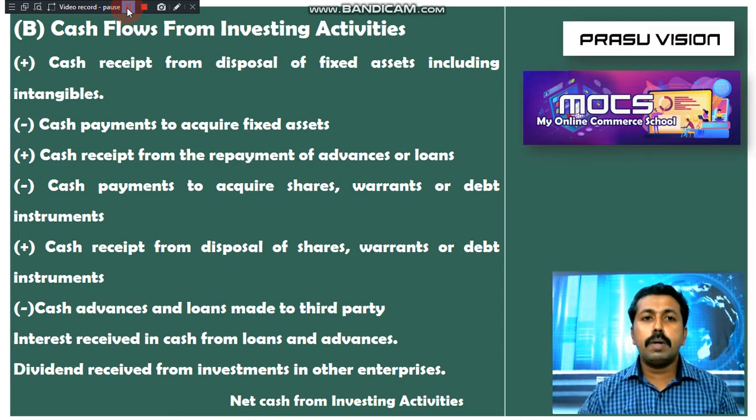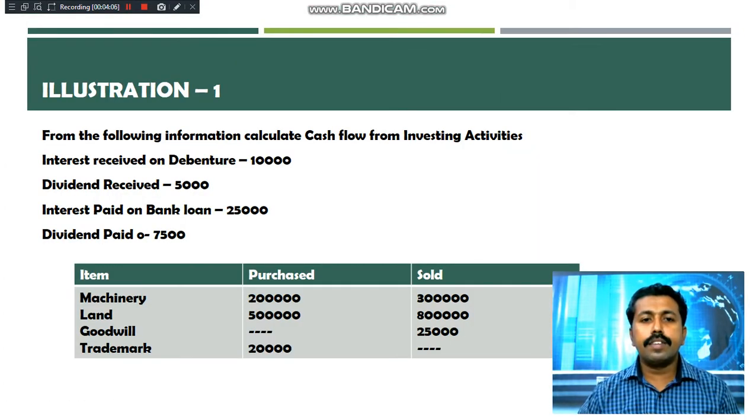We are going to solve one problem, then we will develop the concept regarding the cash flow statement from investing. In this case, the amount of interest received on debentures is given, dividend received is given, interest paid on bank loans is given, and dividend paid on shares is also given. Also, machinery purchased and sold is given, land purchased and sold is given, goodwill sold is given, and trademark purchased is given. How to adjust the items?